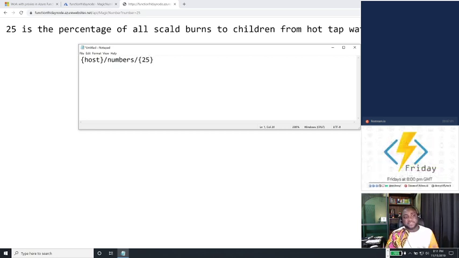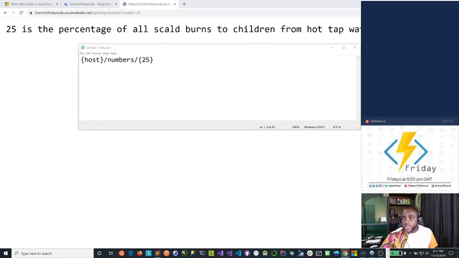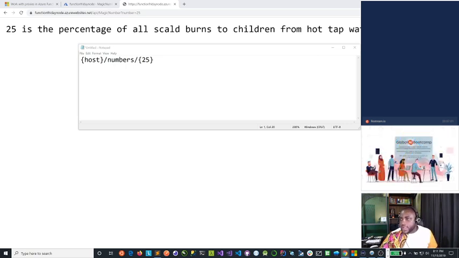Now what this does is that it makes my endpoint a lot cleaner, a lot more presentable, and a lot easier to use. So how would I achieve this? I can use proxies to do that, and that is what we're going to be doing with function proxies. All right, with that, let's go ahead and create our proxy.